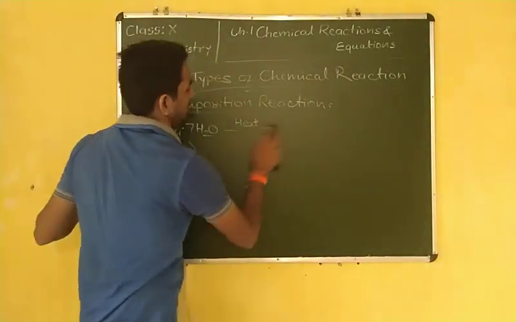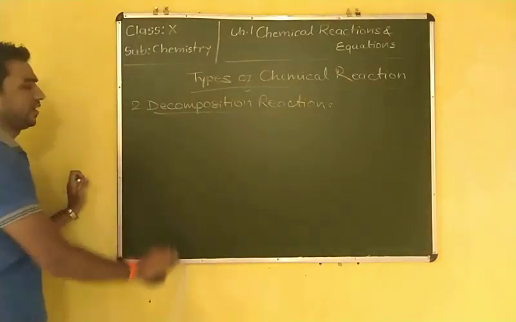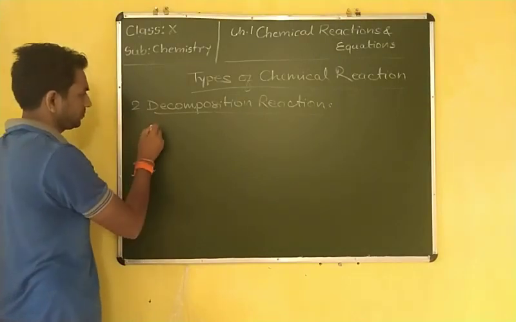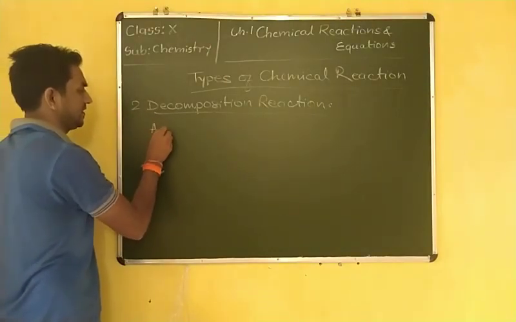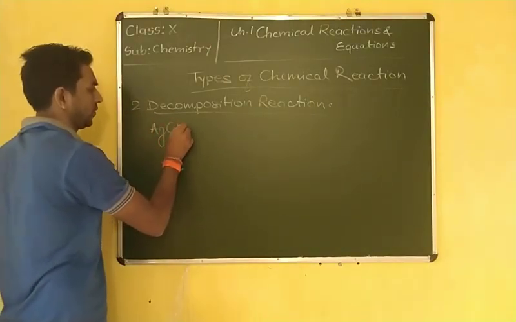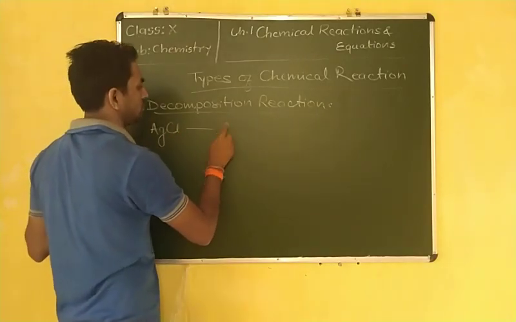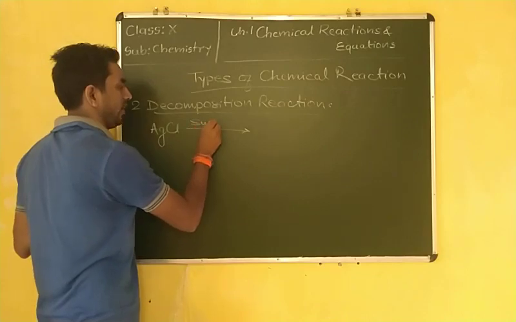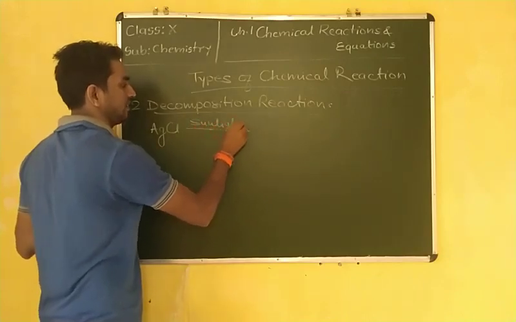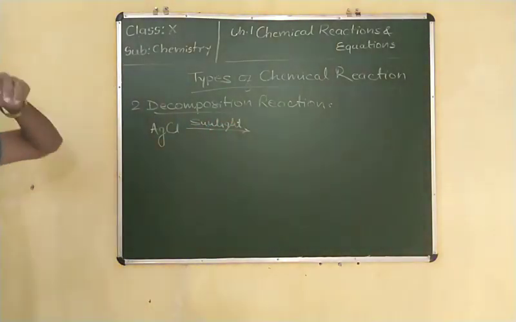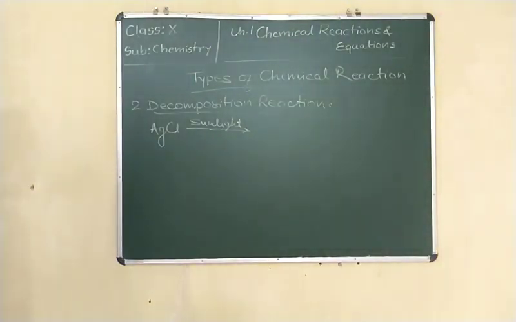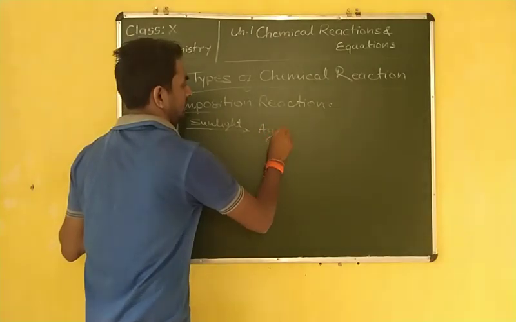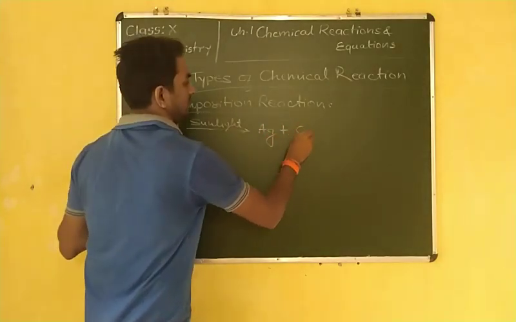Now let me take some other reactions in which sunlight or electricity is required. For example, sunlight: AgCl, silver chloride, when decomposed in the presence of sunlight, decomposes into Ag plus Cl.